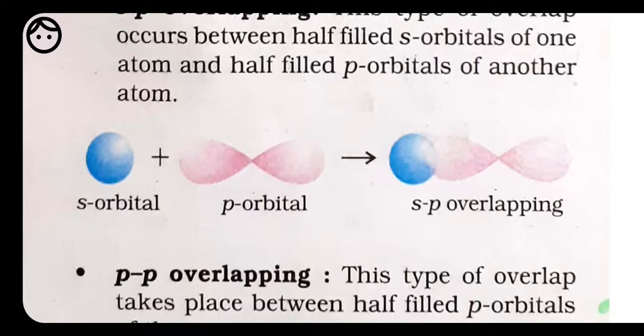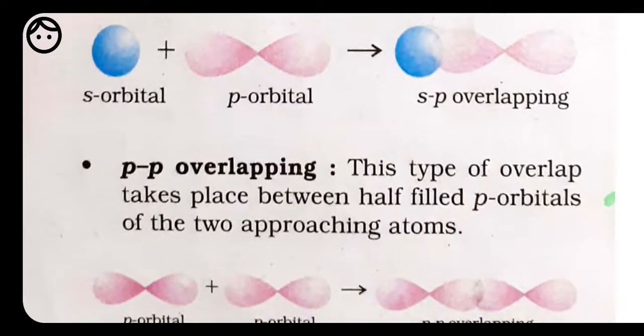Now we have pp overlapping. This type of overlapping occurs when a p orbital of one atom overlaps with the p orbital of another, as in the case of the fluorine molecule. If we take the electronic configuration of fluorine, it is 1s2, 2s2 and 2p5.